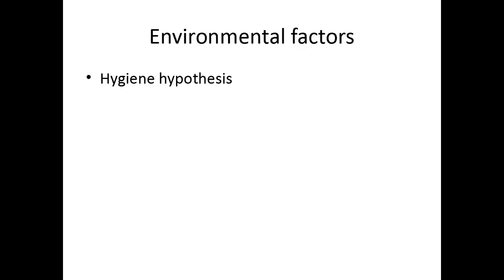In the second stage of the Th2 response, that is subsequent exposure, there were early reaction as well as late reaction. The second important type in pathogenesis was genetic susceptibility, where many genes were responsible for bringing about bronchial asthma. And the third one is environmental factors, where the hypothesis is the hygiene hypothesis.